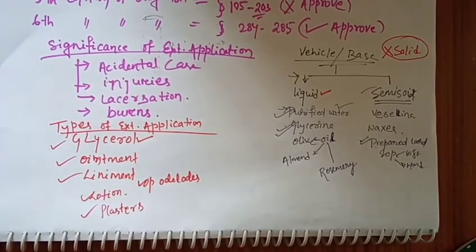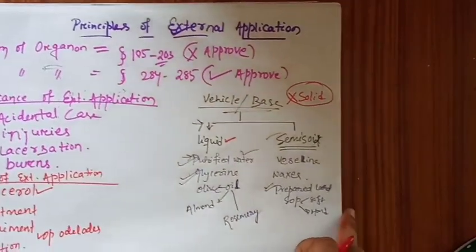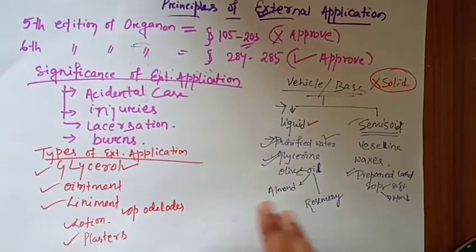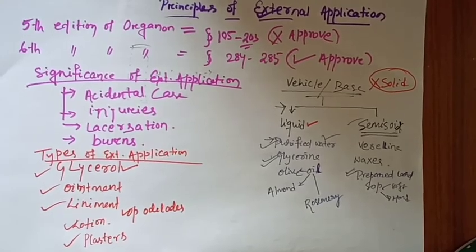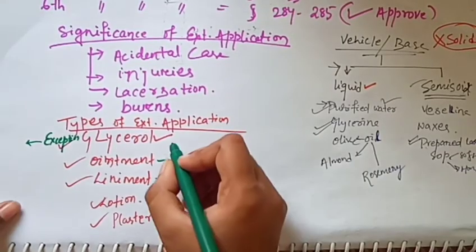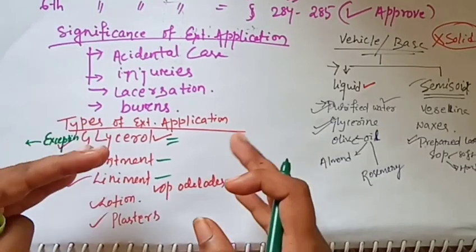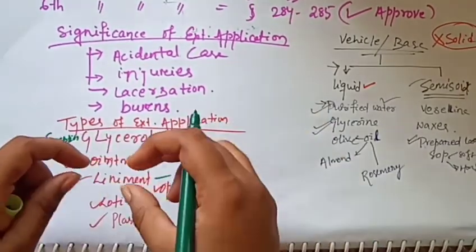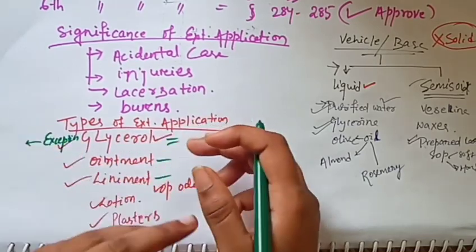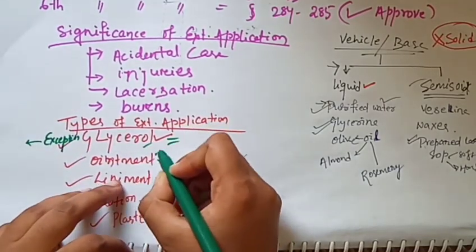Now we go towards the detail of glycerol preparation. In this introductory video, we only discuss the ratio, how the preparation occurs. Later we will make videos in detail on how to prepare glycerol and ointment.